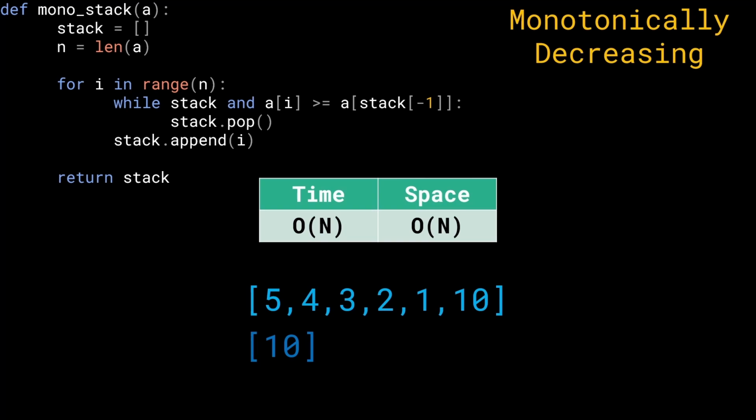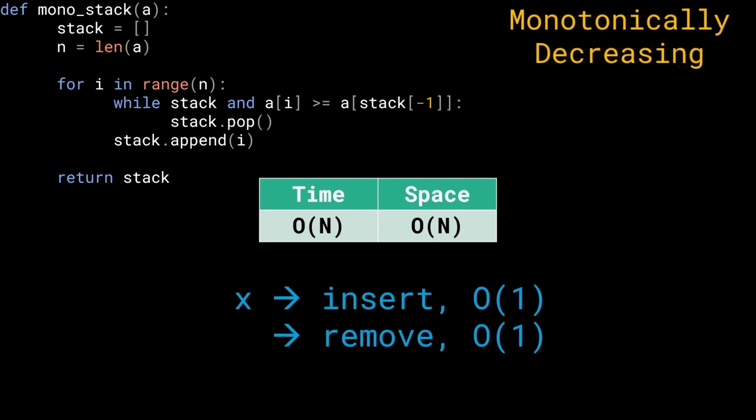So every element, in fact, faces 2 operations at most. It is going to get inserted into the stack, taking order of 1 time, and is going to be removed from the stack, taking order of 1 time as well. What does that mean? That means that every single element will see at most order of 1 time required. In other words, for every single element to be handled, we'll need order of 1 time. And since there can be n elements in the array, we'll need order of n time, right?